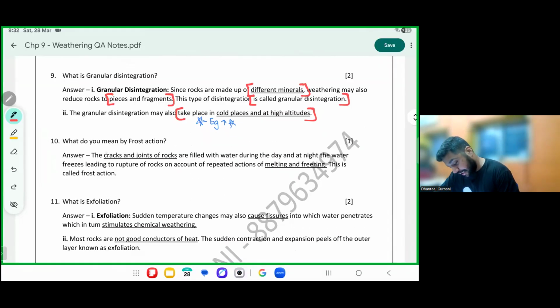The cracks and joints are filled with water during the daytime. At night, this water freezes, and please see the word, results in rupture of the rock. And this repeated action results in melting, freezing, melting, freezing. The cracks keep on increasing in size. Eventually, the rock will crack into two parts.